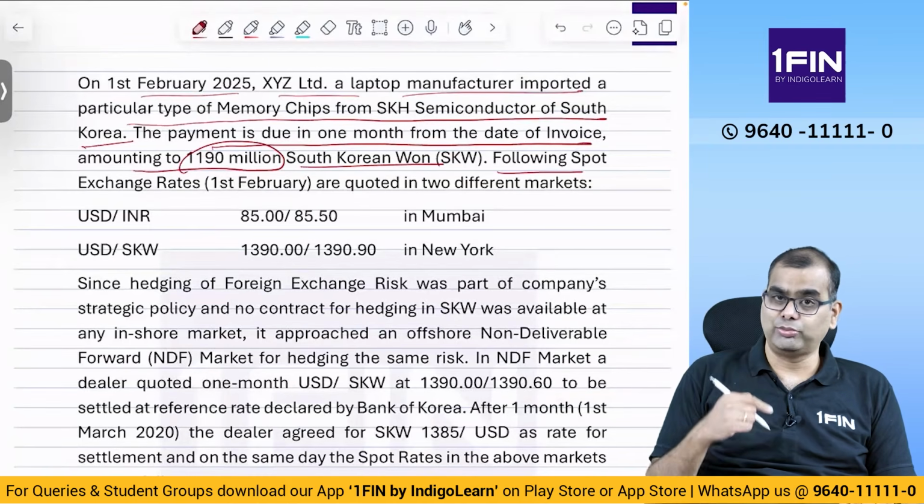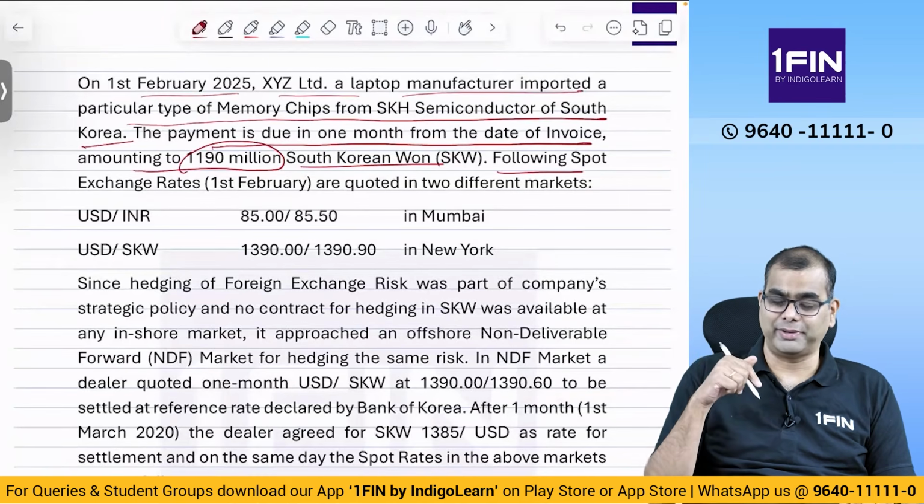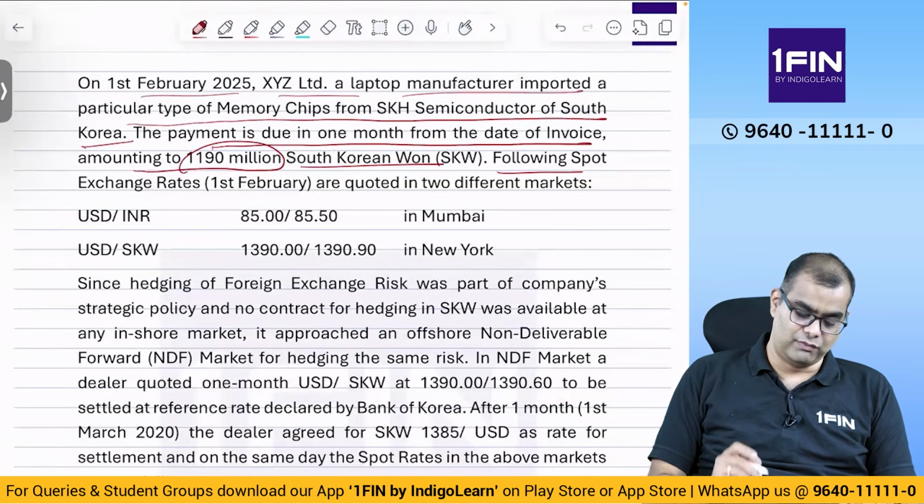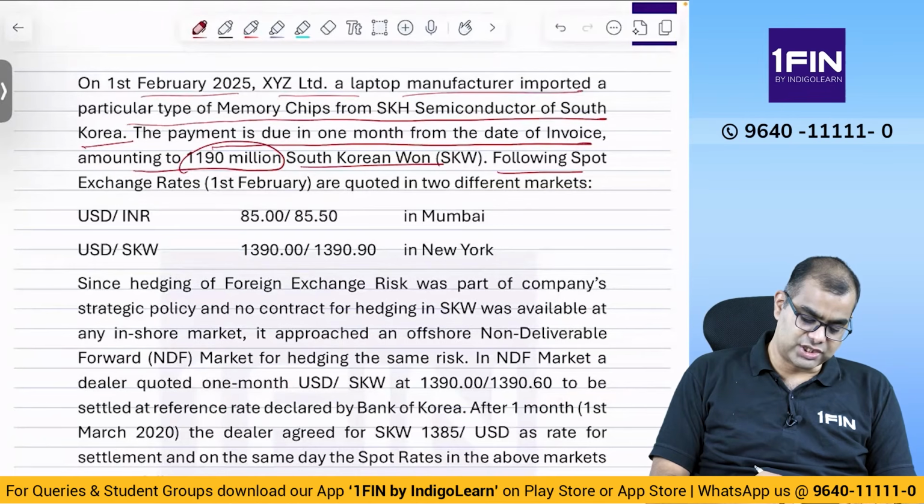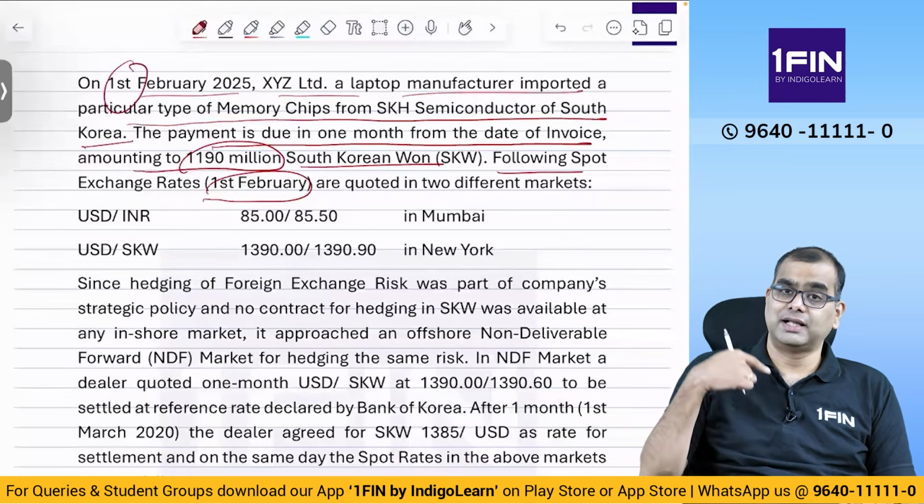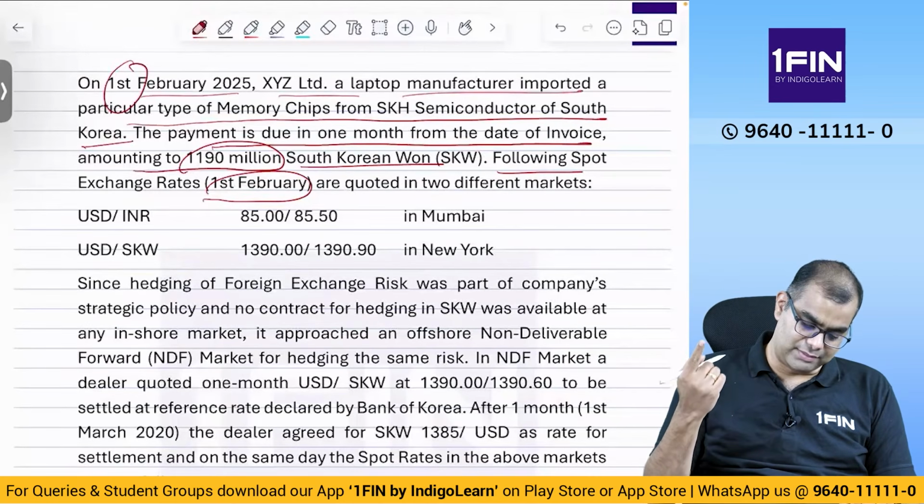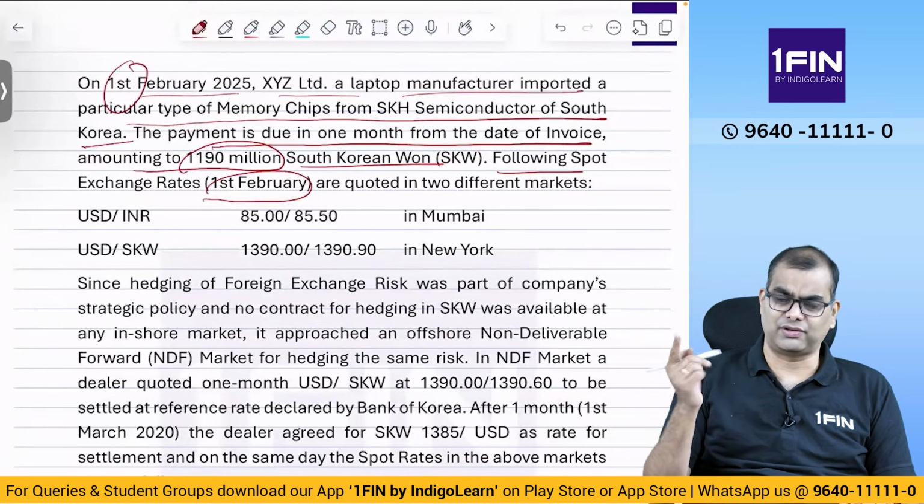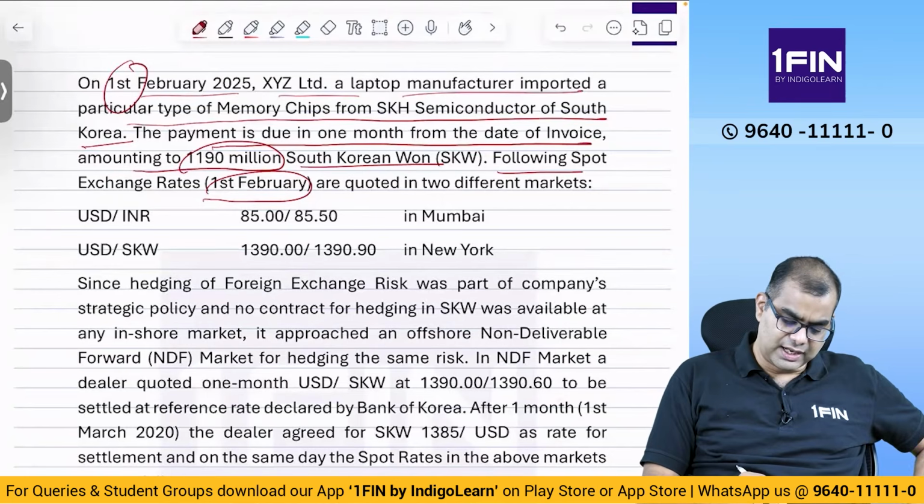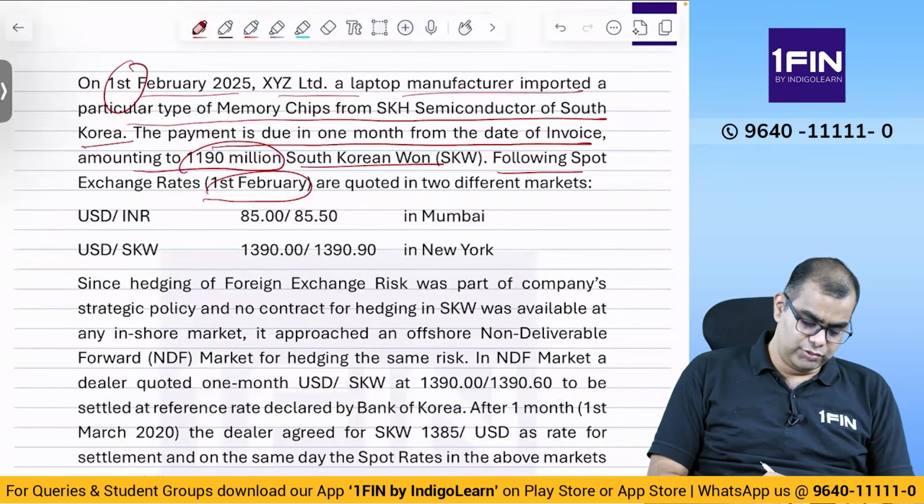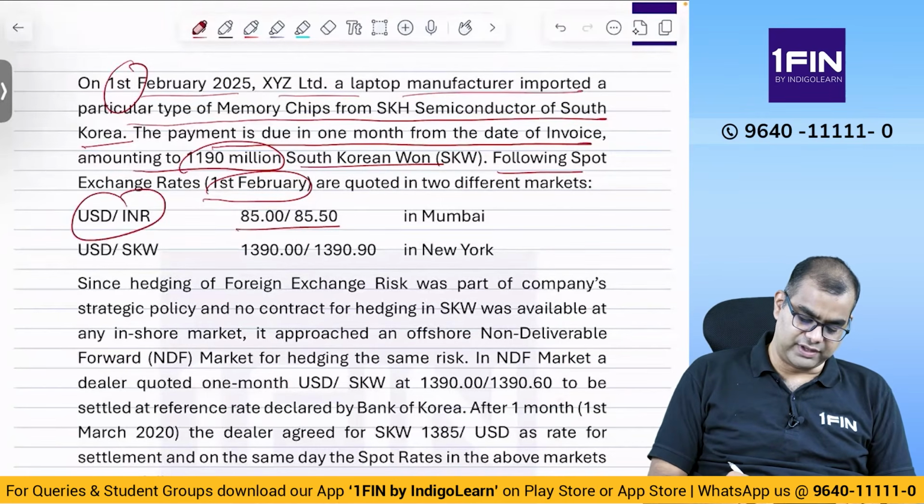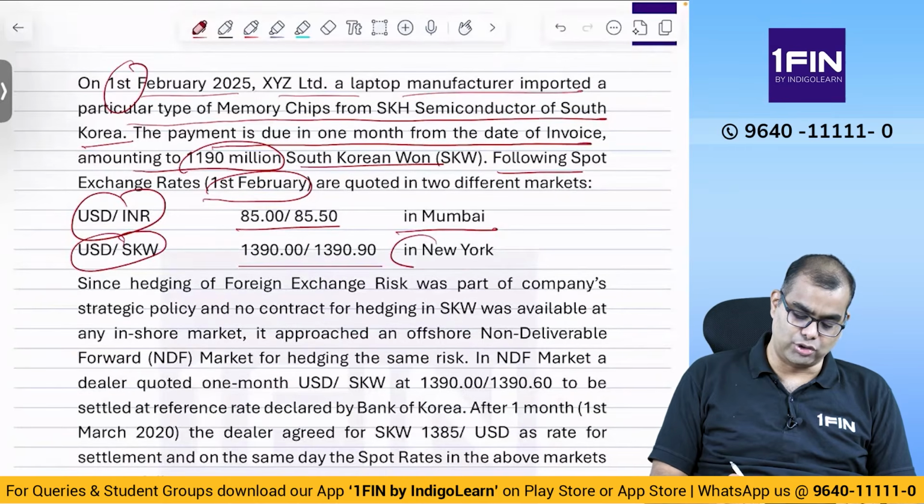When you make payment in the currency in which they have exported, you don't make payment in rupees. You are going to make payment in won, Korean won. The following spot exchange rates on 1st February are the rates on the day you imported. They're going to make repayment after 1 month, which is probably on 28th or 1st of March. The rates are quoted in 2 different markets: USD INR 85 by 85.5 in Mumbai, and USD SKW 1390 by 1390.9 in New York.